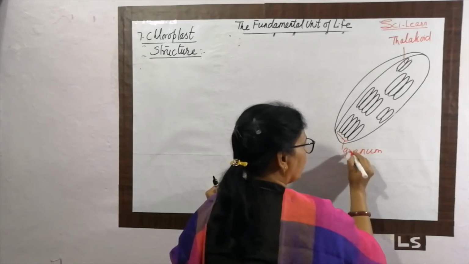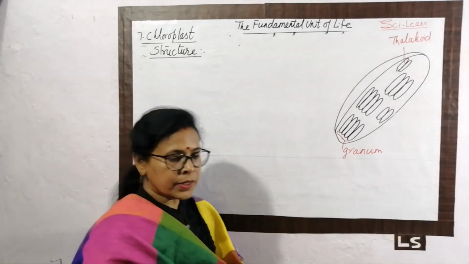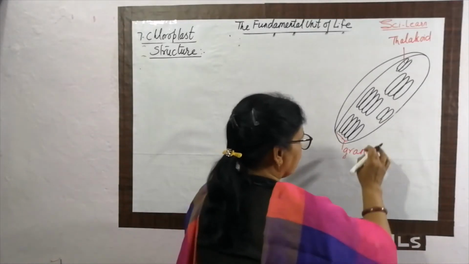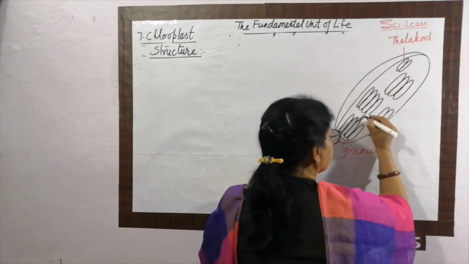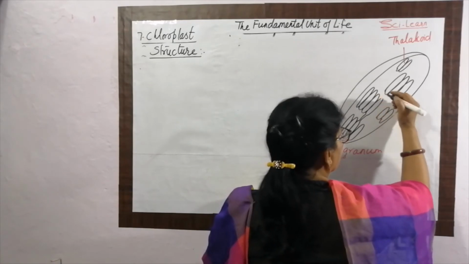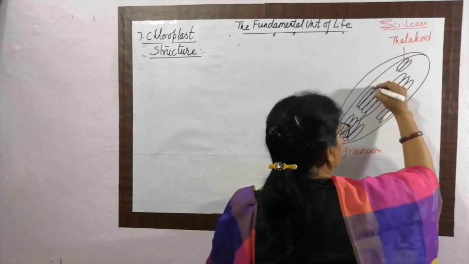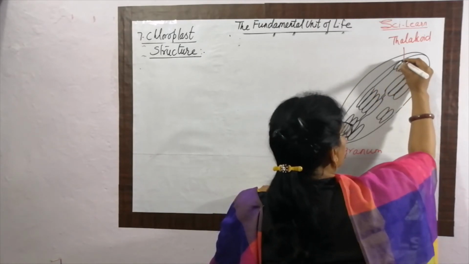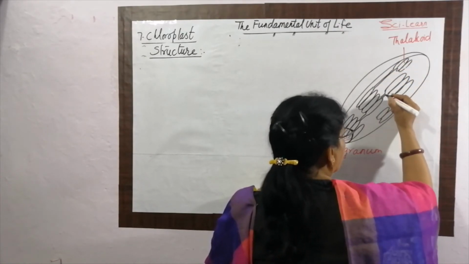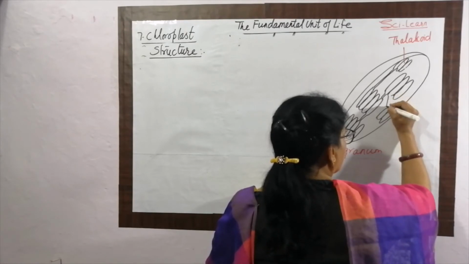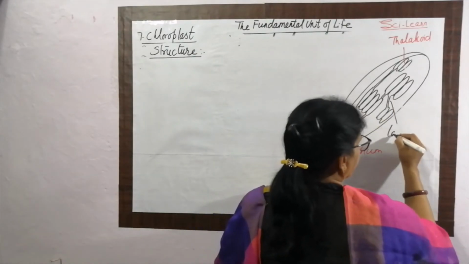A single group is granum, and the plural is grana. These thylakoids are joined together by a tube-like structure like this, and this is called lamella.